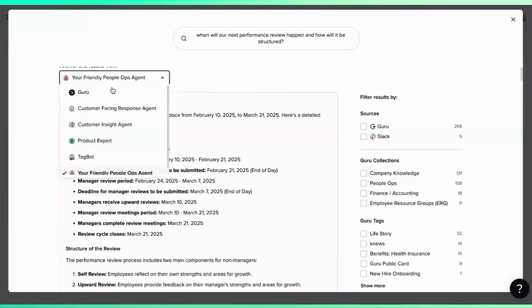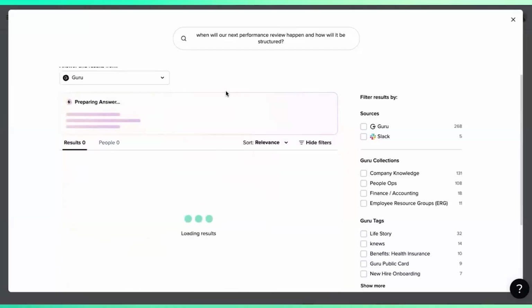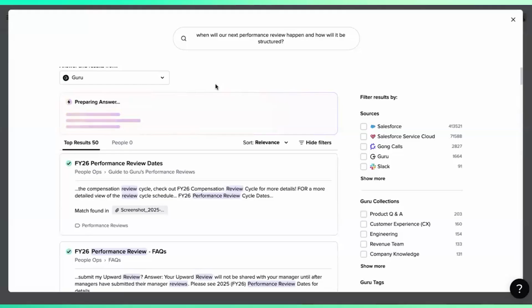If I ask the regular Guru default agent, which has a different prompt and different sources behind it, it's going to give me a different looking answer. And I just wanted to show this back-to-back comparison so people can understand a little more clearly what value a specialized knowledge agent could potentially bring to this type of use case, specifically for people ops, but also for all different types of use cases.